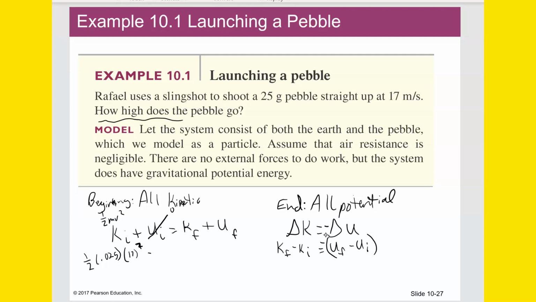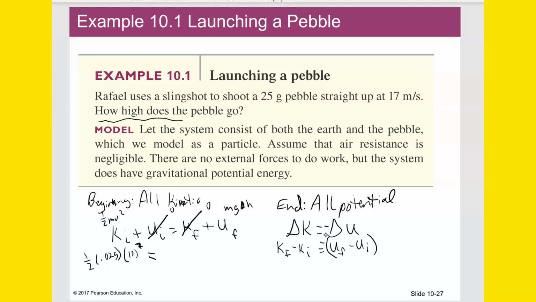Okay, so that equals, what's the final kinetic energy? When it's at its highest, the ball's not moving at all, V would be 0. So the final kinetic energy is 0, which is what I said earlier: all kinetic at the beginning, all potential at the end. What is the final potential energy of the ball? It's mg delta h, or mgh, or whatever you want to say.